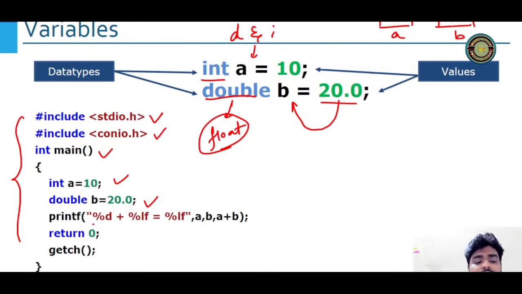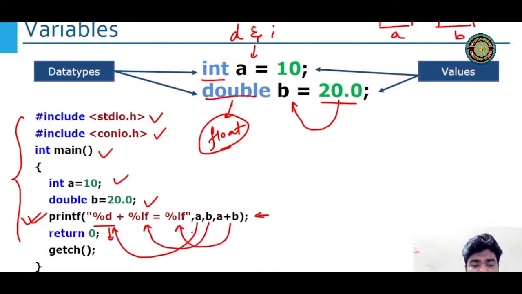Now I have written here in the printf statement, this is very important, please have a look what is this printf. Okay, now percentage d is something which is an indication that here digit will be coming up. Okay, so after comma you can see a, this will go here, this b will go into this percentage, this a plus b will go into this percentage.